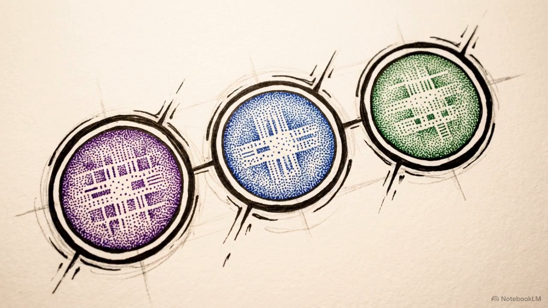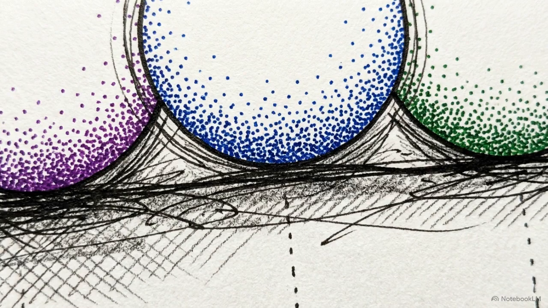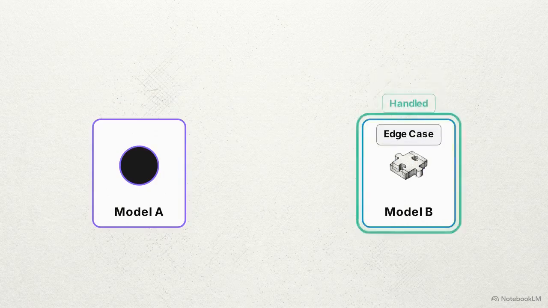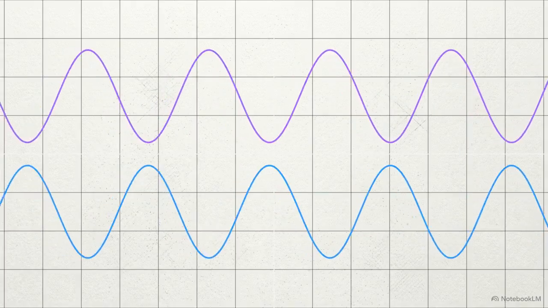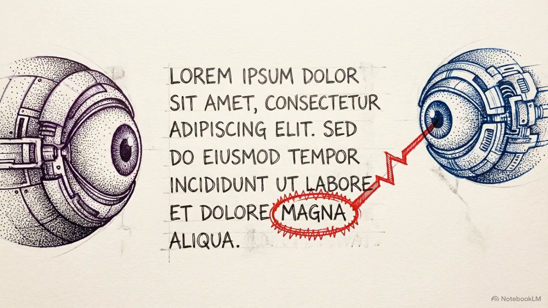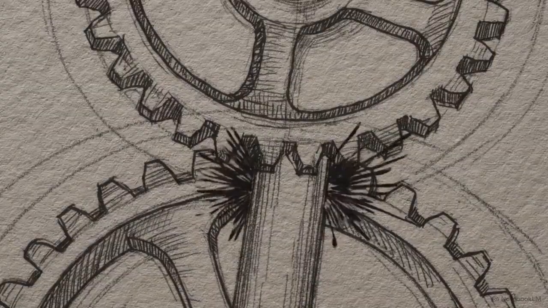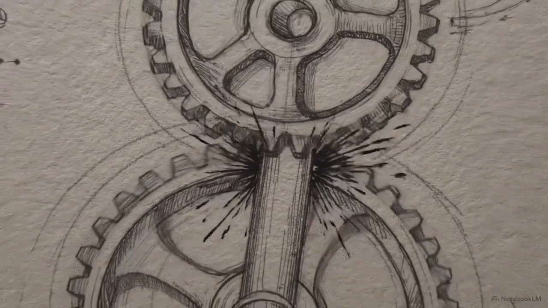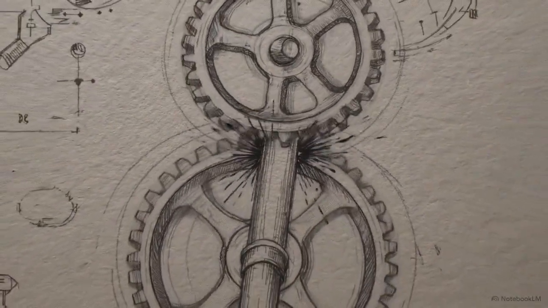Every frontier model is built on a distinct training distribution. The specific data weights used by Anthropic are not identical to those used by Google or XAI. Because their training differs, they possess different failure modes. An edge case that confuses one model may be easily handled by another. By cross-referencing these systems, their distinct weaknesses cancel out. An error that is invisible to Model A becomes a flaggable event for Model B. This suggests that reliable error detection requires structural friction, a system designed to use multi-agent conflict as a diagnostic tool.